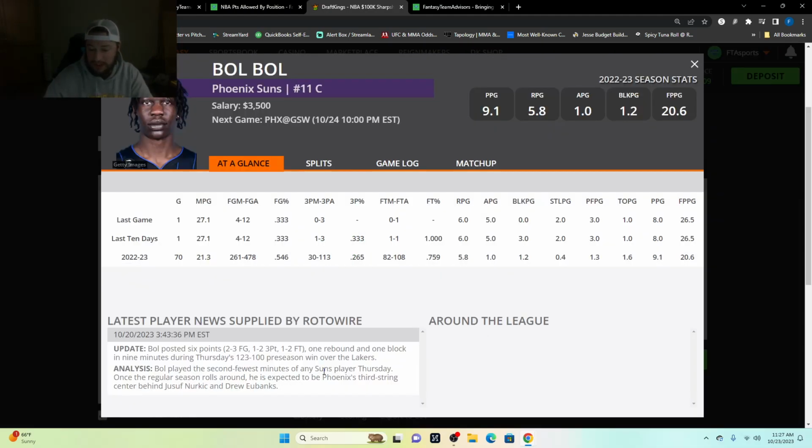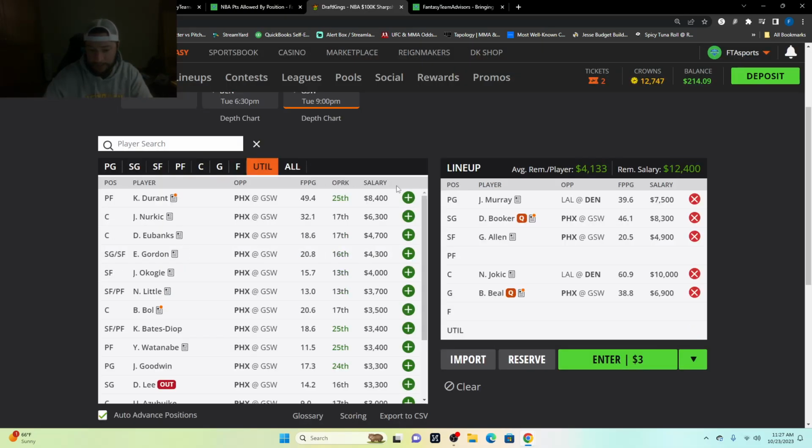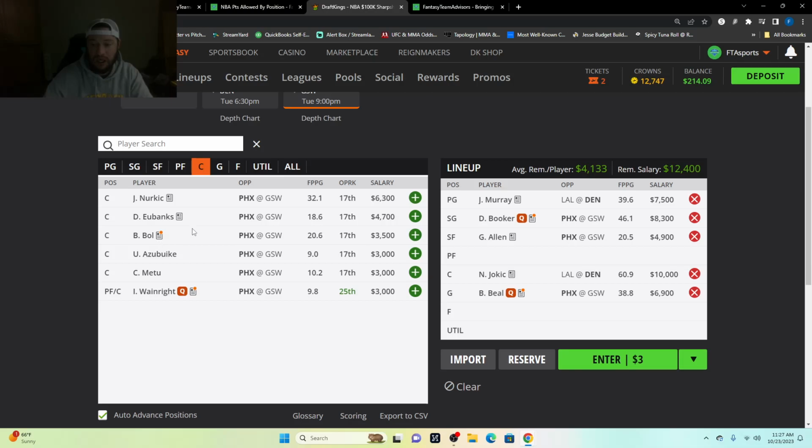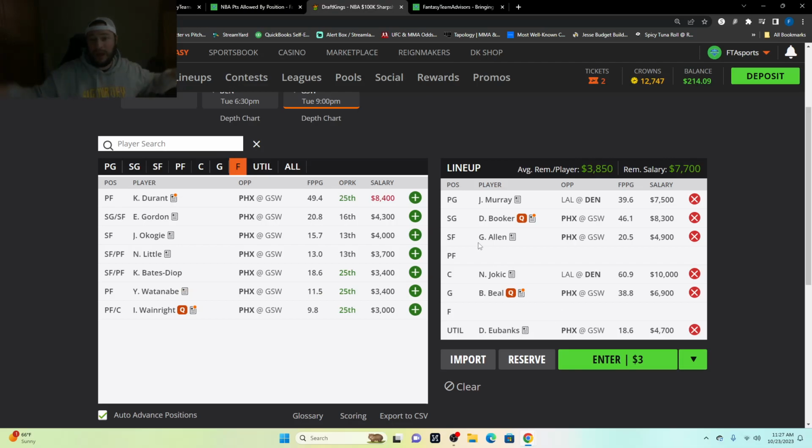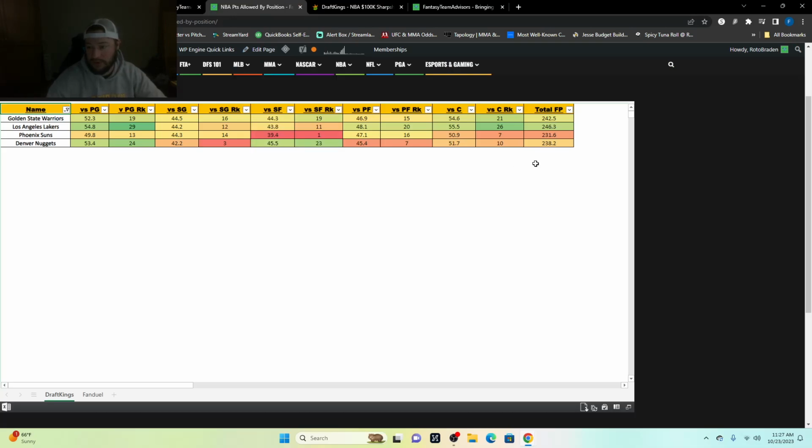He played the second fewest minutes of any Sun player Thursday. Once the regular season rolls around, he's expected to be Phoenix's third center behind Nurkic and Eubanks. So Bol is pretty much out. So then it gets to center position. Nurkic obviously is the most expensive one, but then you've got Eubanks. Eubanks at 4,700 allows some things. So that would be an option, a tournament option for me if you want to build lineups through there.